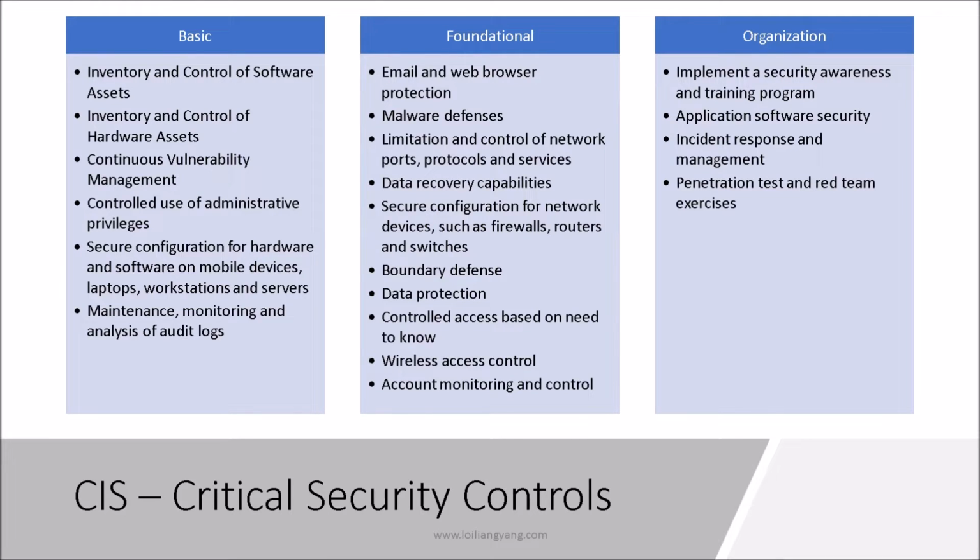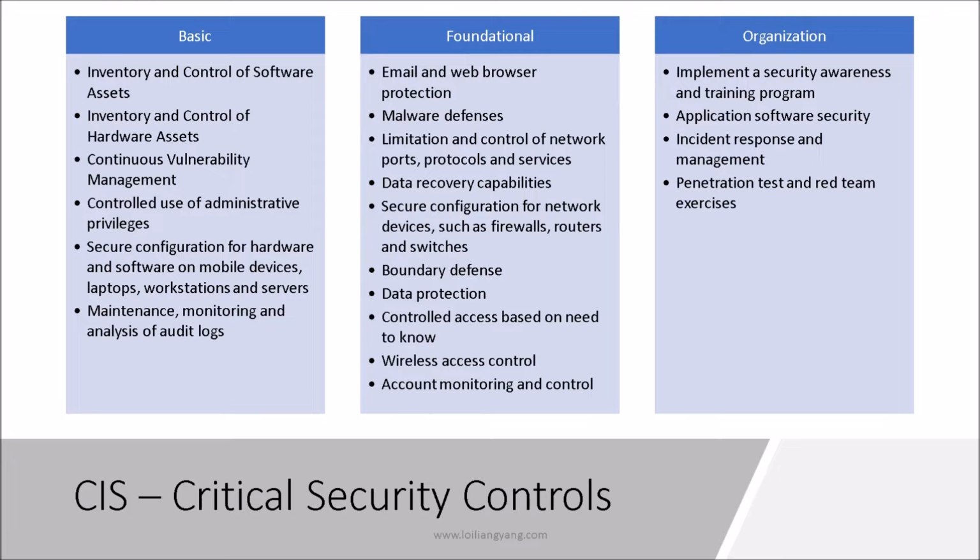And of course, we have limitation and control of network ports, protocols, and services. This is primarily on the network layer and how data and services should be transacting with each other, how data paths are supposed to be moving from one end to the other. And we have data recovery capabilities, which is also key, especially for disaster recovery. There's a disaster, there is a business continuity requirement where your systems go down. How do you recover data? If data gets corrupted, how do you recover it? And of course, we have secure configuration for network devices such as firewalls, routers, and switches.